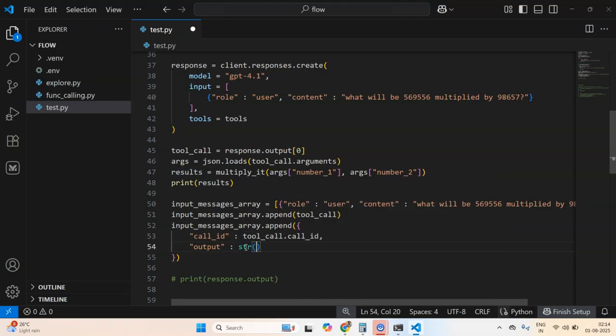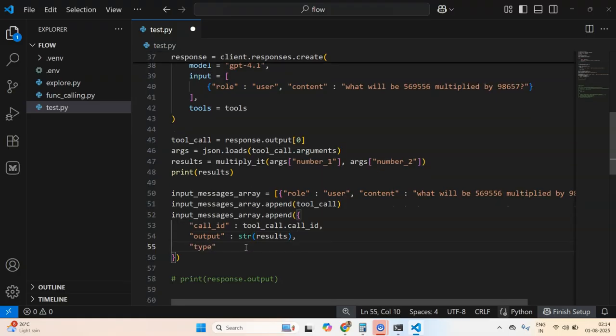Essentially I would like to stringify this because this will be passed to the LLM again. So I will say results, and there has to be a type, right? Type will tell me what kind of input this is, because this is basically the input message array, and this will be function call output. Okay, so now this input message array has 3 JSONs, 3 dictionaries. First is the first question, then the second is the tool call, and the third is basically giving the result of that tool call.